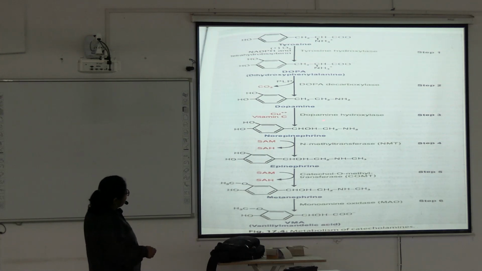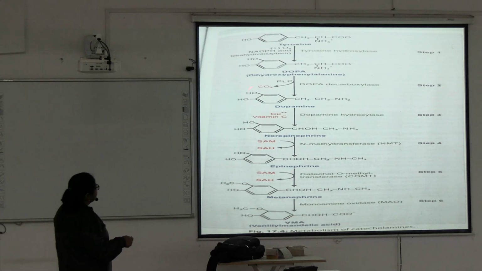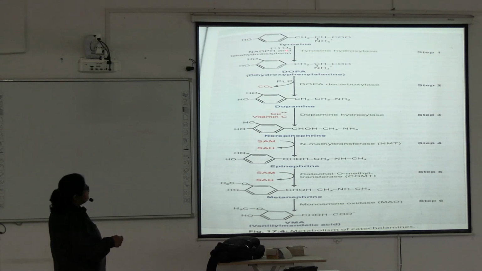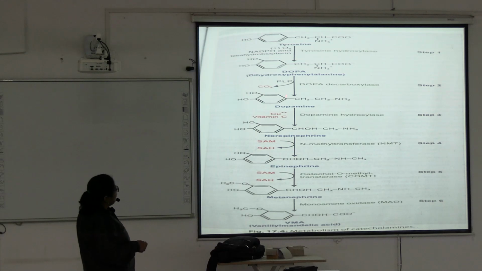It is also very important, you can be asked why pyridoxal deficiency, or vitamin C deficiency, or copper deficiency, produces a tyrosine metabolism defect. Okay, these are the steps.